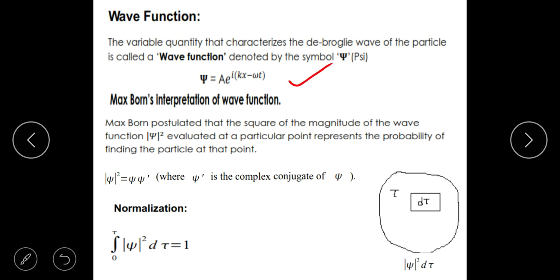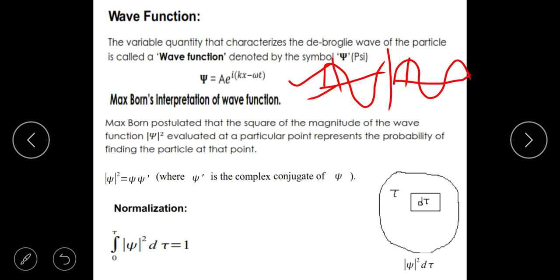But even then, the question remains. For example, if you take a water wave, suppose these are the waves created on the surface of the water. What this wave represents is the height of the water. The undulating height of the water is represented by a water wave. This amplitude A represents this, right? In an electromagnetic wave, it is either the electric vector or the magnetic vector.